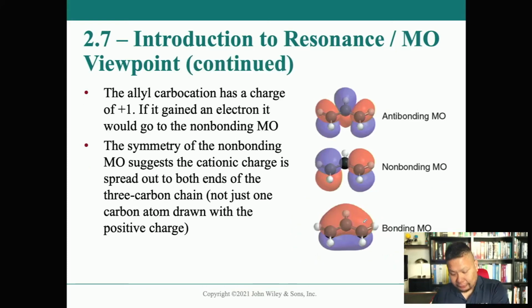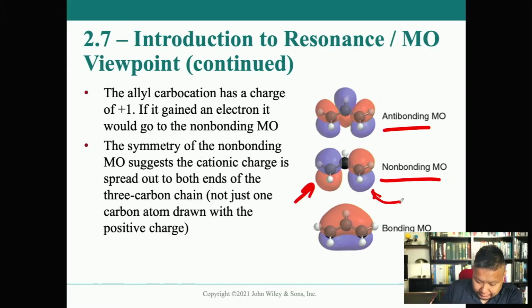To take this a step even further, we already know that whenever two p orbitals come together to make an MO, you also get a bonding MO and an anti-bonding MO. But in this case, there's also a non-bonding MO, and the non-bonding MO shows electron density on both sides. But these are empty shells, which is what the +1 charge denotes.